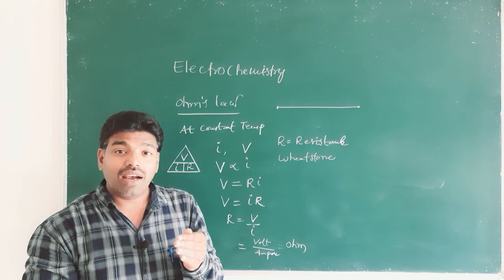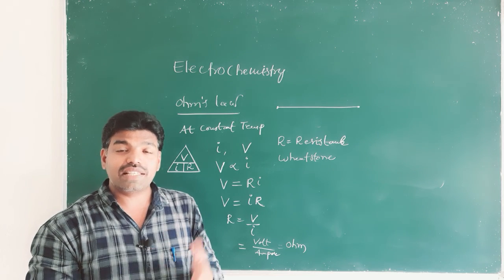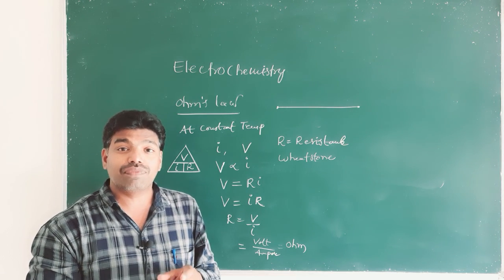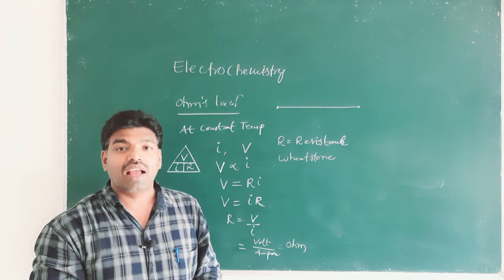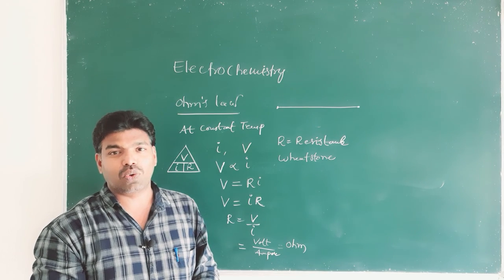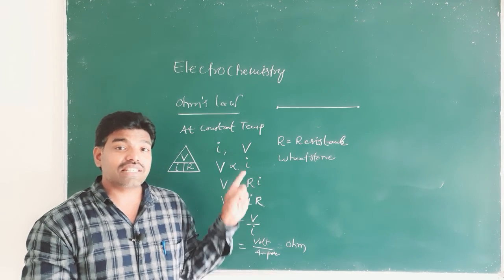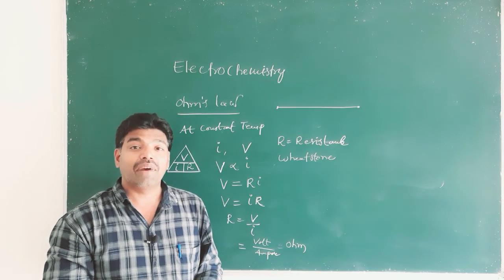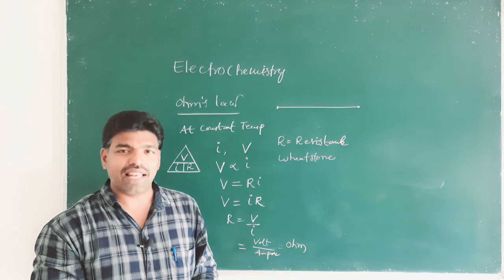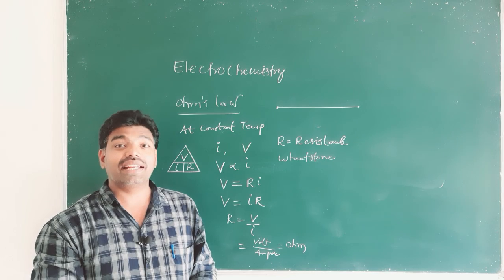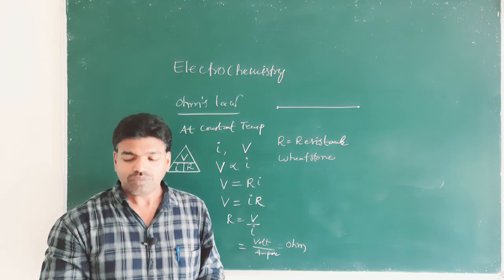So the resistance is the opposing force to the mobility of ions in electrolytic solution, and that resistance is measured by the conductivity cell, okay?